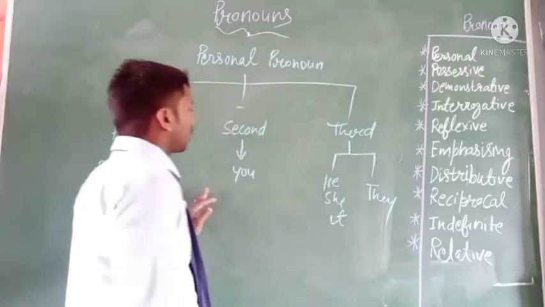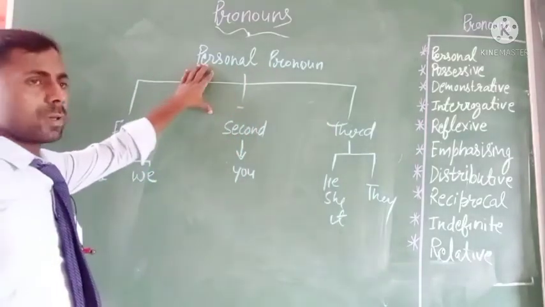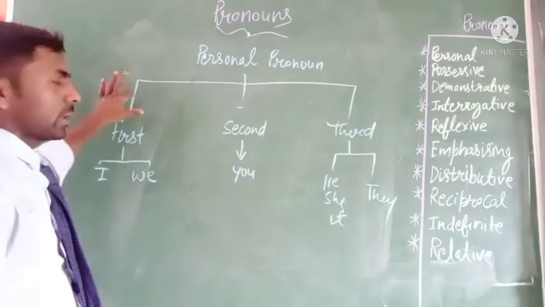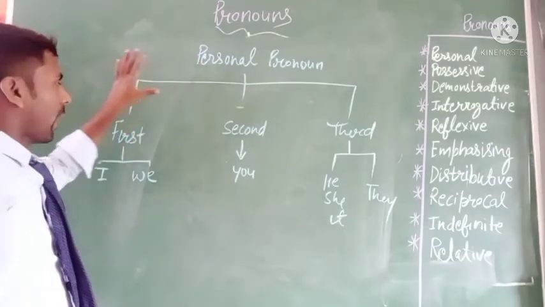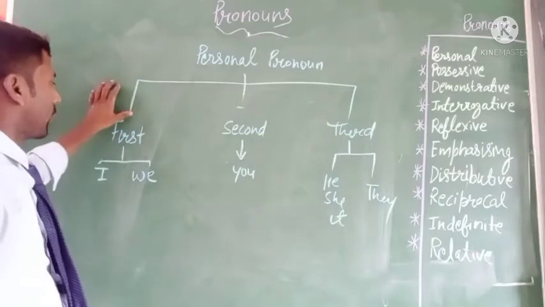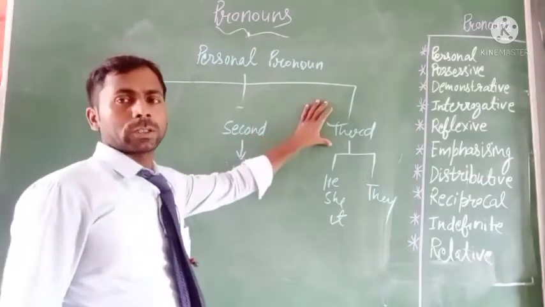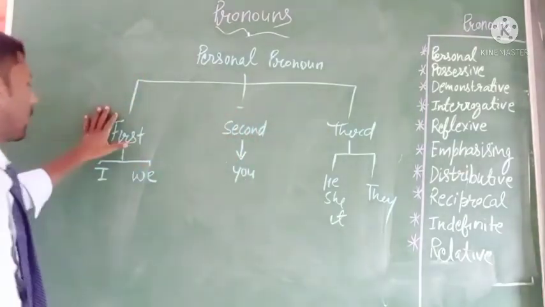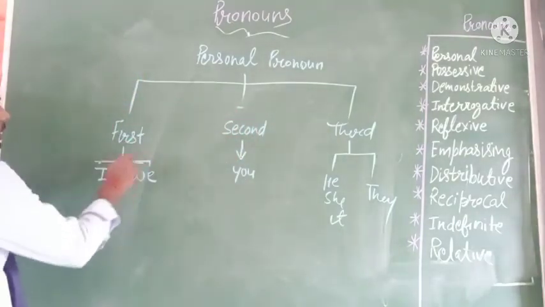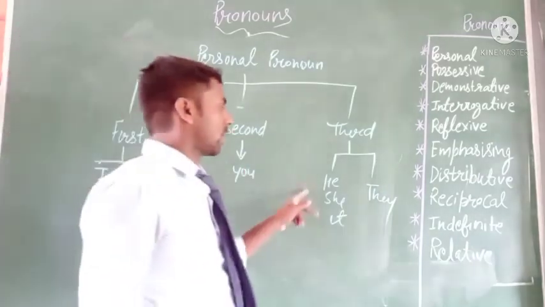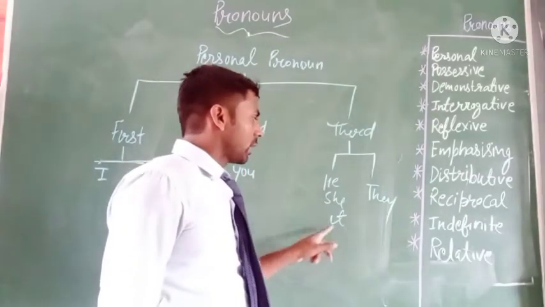So you can see here, personal pronoun is the word that takes the place of a person, animals or things. It is divided into three parts: first person, second person and third person. First person words are I and we, second person word is you, and third person words are he, she, it and they.